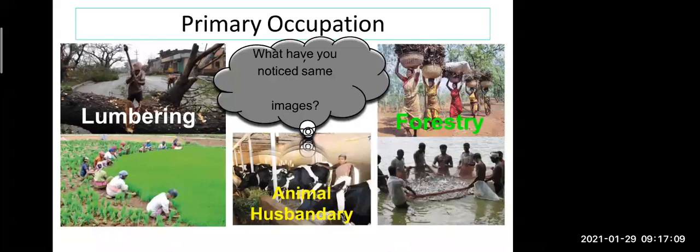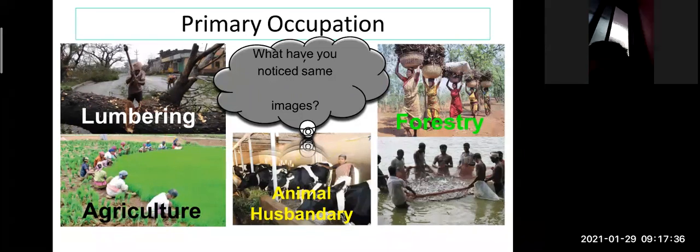Okay, next is animal husbandry. In animal husbandry, we domesticate animals like cow, buffalo, goat, hen. All these animals we are keeping at home. Okay, and whatever milk or eggs we get from them, we sell that in the market. Now, what is the last picture?